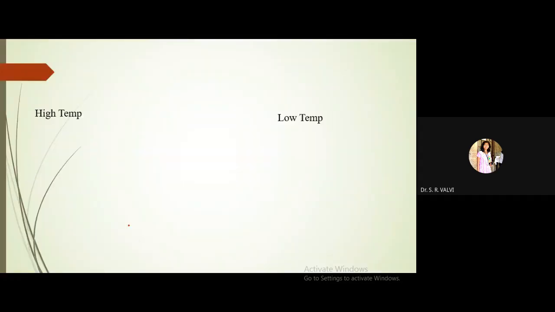Now I'm going to discuss what will happen in high temperature and low temperature. Let's begin with high temperature. If the plant is exposed to high temperature, there will be an increase in the rate of transpiration as well as photosynthesis, because we know if the temperature increases, the CO2 also increases, and CO2 is useful for the photosynthesis process.